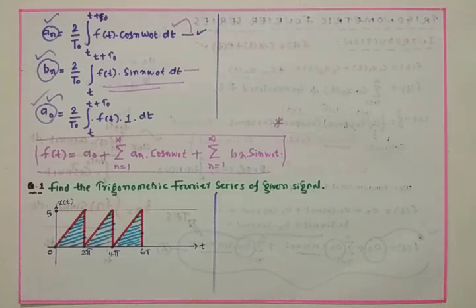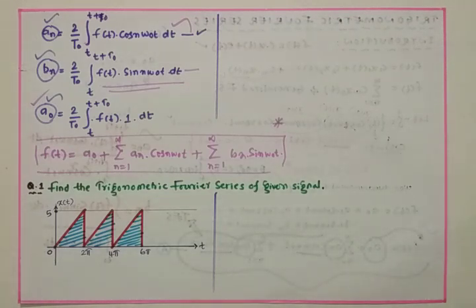If the signal is not repeating itself after a specific time interval, then it is called an aperiodic signal, obviously. So the trigonometric Fourier series is an infinite sum of trigonometric functions such as sine and cosine which are used to represent periodic signals.